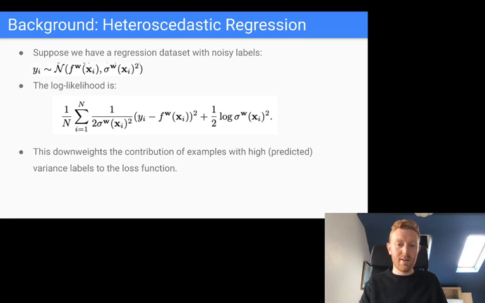And then when you write down the log likelihood of this model, it has this really nice interpretable form where you still have these squared error terms for every data point. But each squared error term is weighted inversely proportional to the predicted variance for that data point. So those data points with high predicted aleatoric uncertainty will be downweighted in the loss function, and those with low predicted uncertainty will be upweighted in the loss function. And that basically results in less overfitting to noisy labels, which improves generalization. And that's why these methods tend to work.